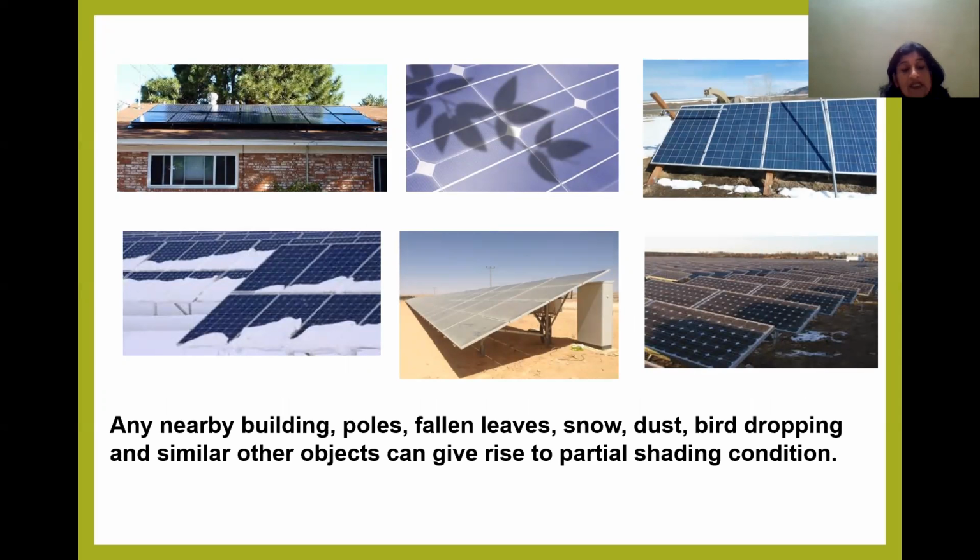Partial shading can be caused by a lot of things. It can be caused by any nearby tree or nearby building. It can be caused by fallen leaves or snow or dust which is accumulated on the panel. It can be bird droppings, or overhead transmission wires or antennas. A lot of things can give rise to partial shading condition.